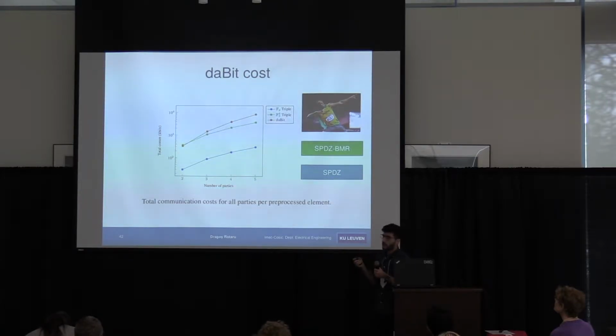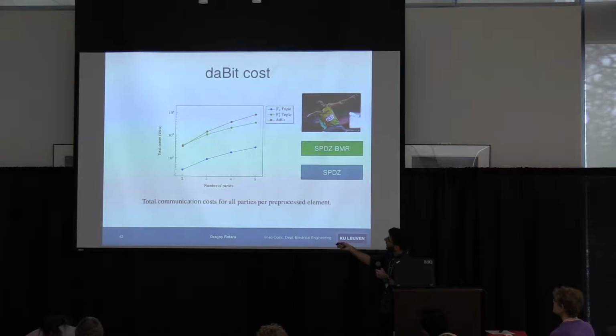Cool. So what's the performance of generating these daBits? For comparison purposes, we compare with one SPDZ triple, one SPDZ mod P triple, which is MASCOT, and this is the daBit. So this is the amount of communication.